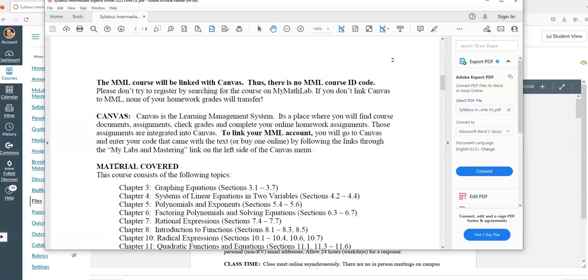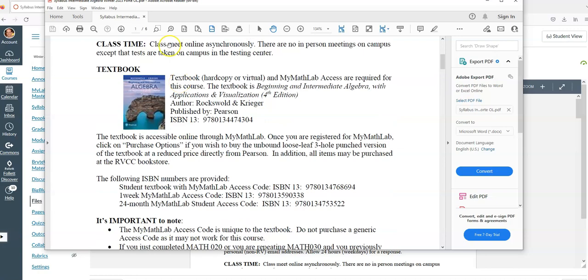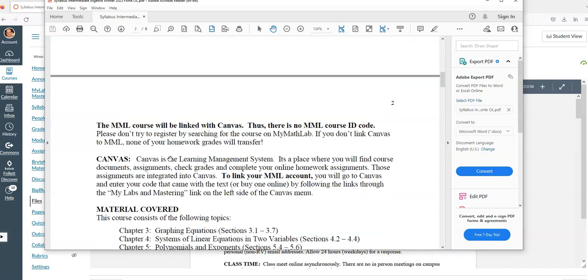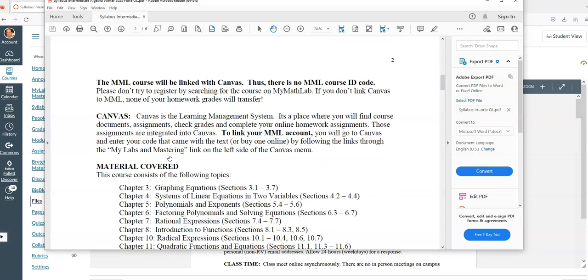One of the things about this My Math Lab course is that it will be linked with Canvas. So there's no My Math Lab course ID code. When you go to register, and I'll show you how to do that, you're going to link up the My Math Lab course with Canvas, and that's how you'll do the homework. That's how the grades will get transferred. And that also means then you don't need a paper copy of this book. Everything, the textbook, the homework, can all be accessed through the My Math Lab product, which is from Pearson.